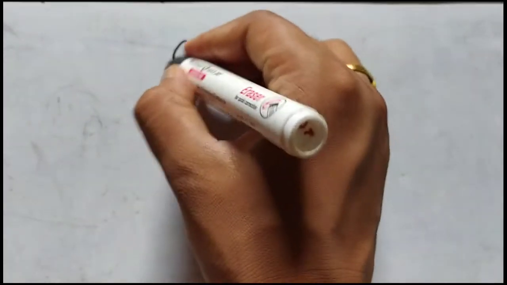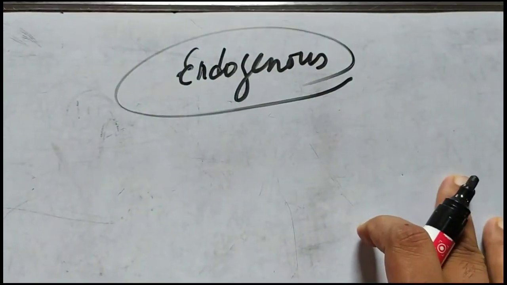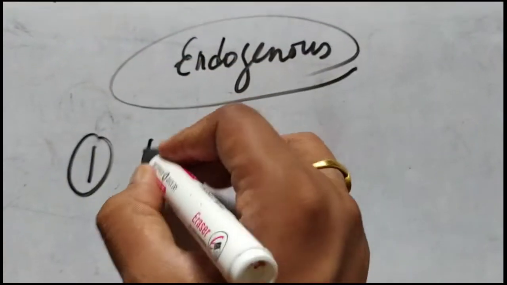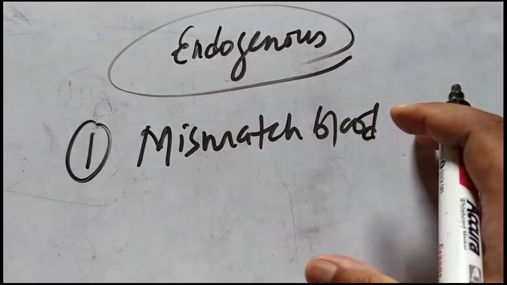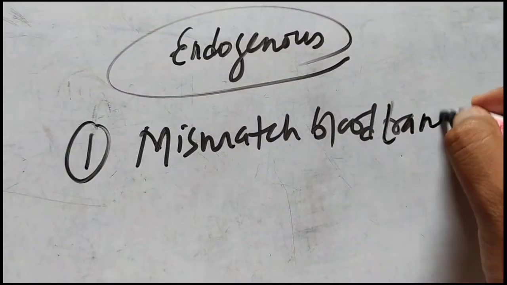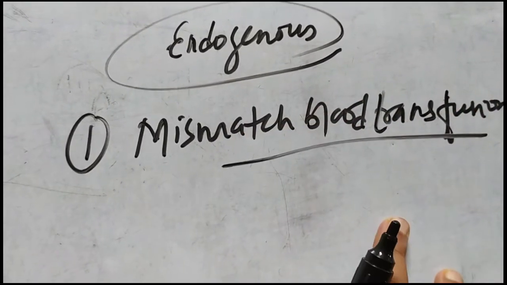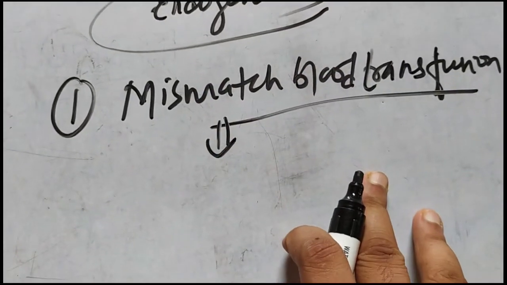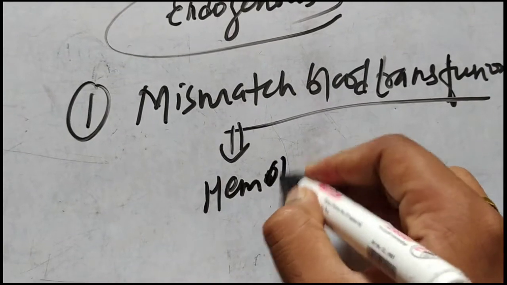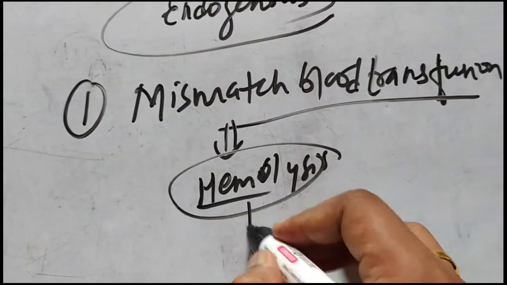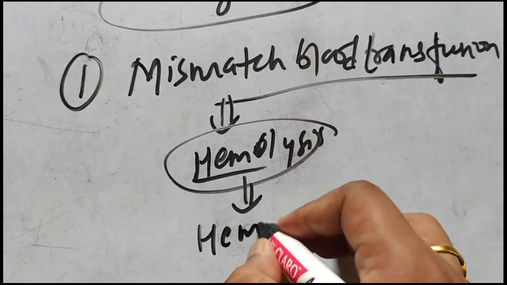Now let's talk about the endogenous causes of acute kidney injury. In endogenous causes, the first thing is a mismatched blood transfusion. Whenever there is a mismatched blood transfusion, let's suppose you are of blood group A positive, and let's suppose you took blood of blood group B, then in that condition there will be hemolysis, and due to the hemolysis, the hemoglobin is excreted in the urine, so there will be hemoglobinuria.